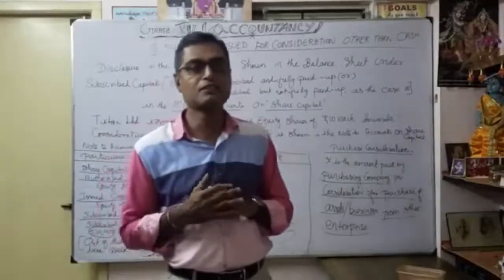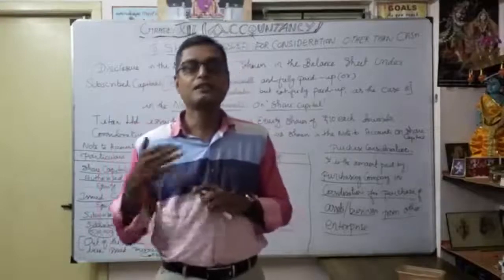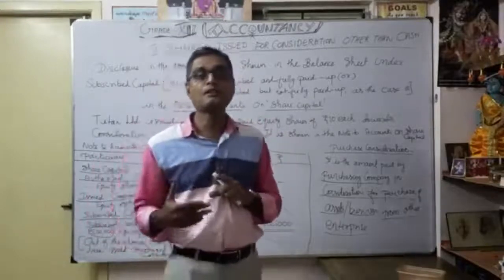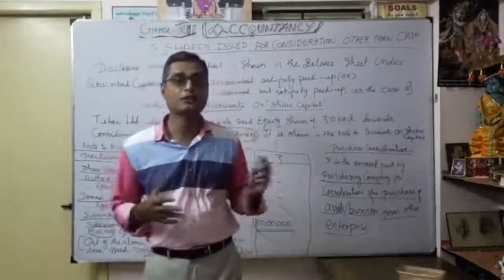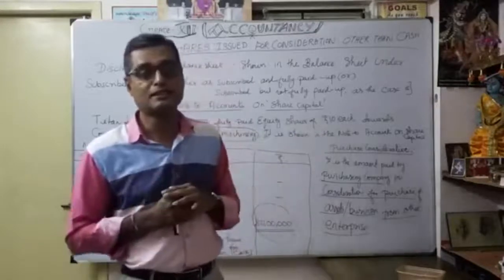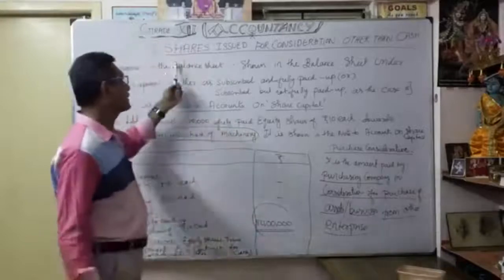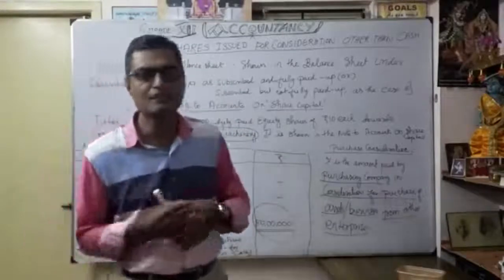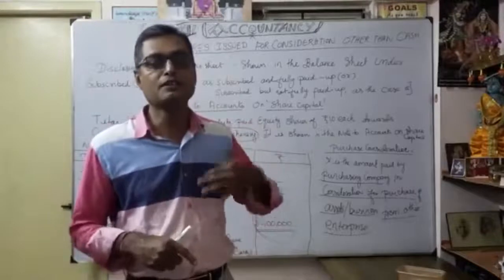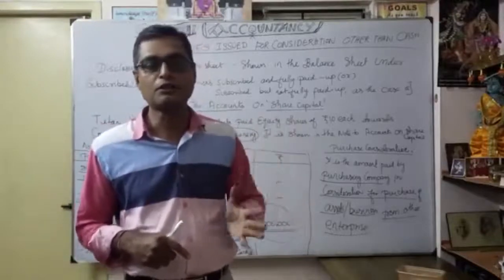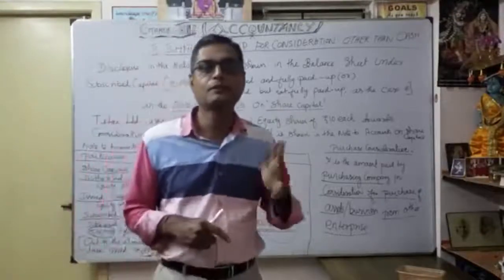In the next session, in the same manner, we have to discuss shares issued to promoters and underwriters, and how we issue them under the same heading of consideration other than cash. Now I hope you understood shares issued for consideration other than cash. You have to know how to process journal entries for issue of shares, at par or at premium.